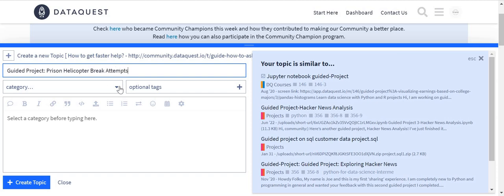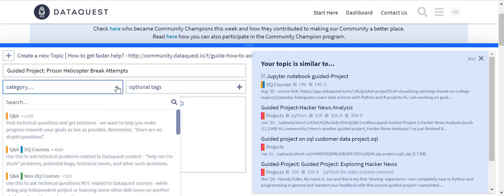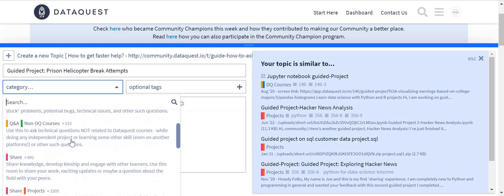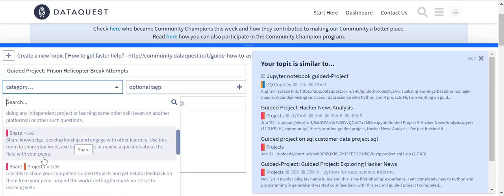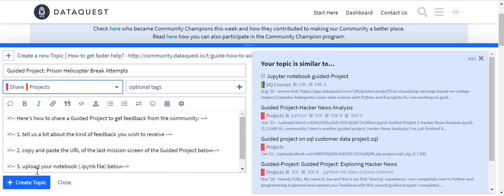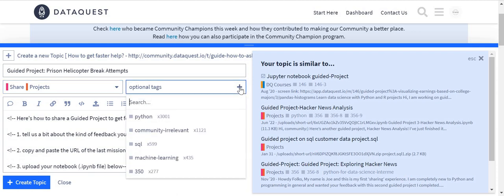So now go to your category. Remember that we've gone through the different categories. So this will be most appropriate for the share project. So I could go to share projects. Okay. Then you can add tags. It's just an easier way to find your project.